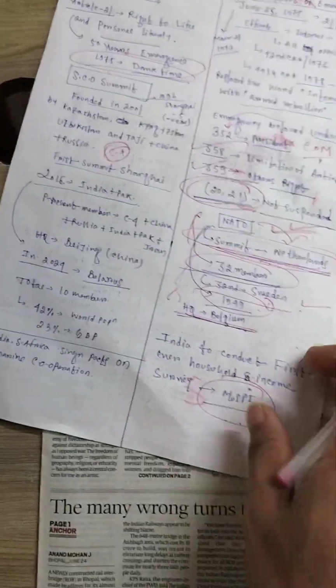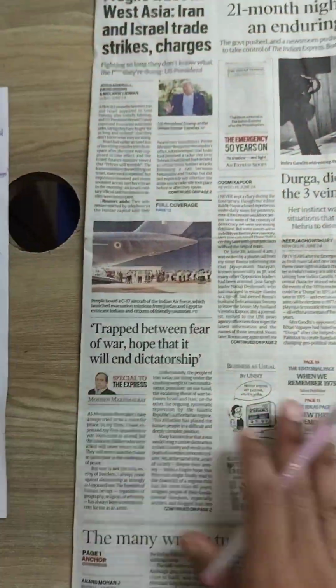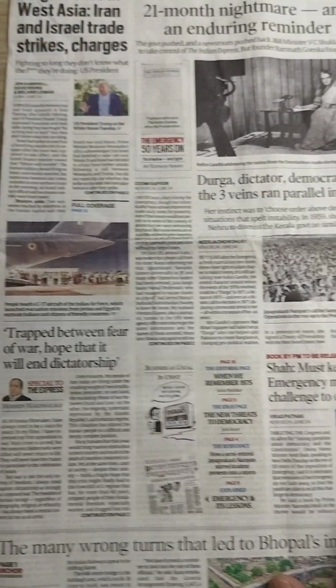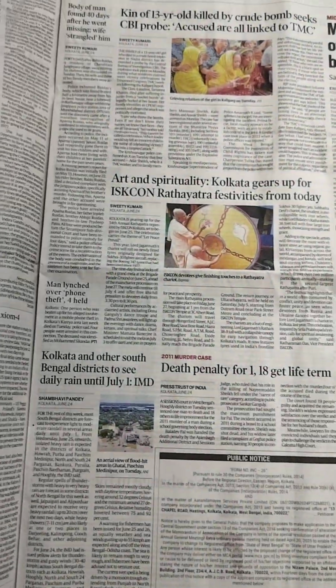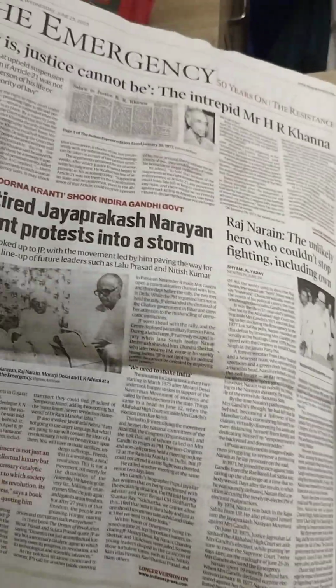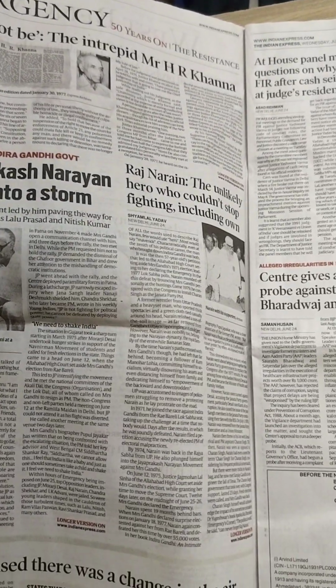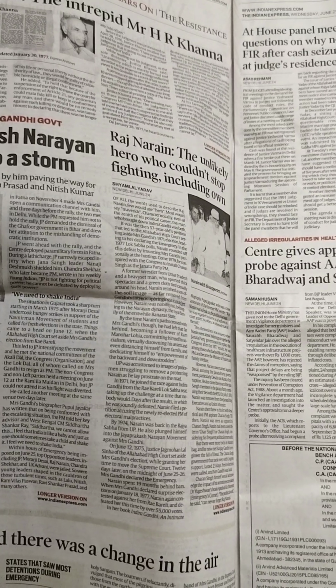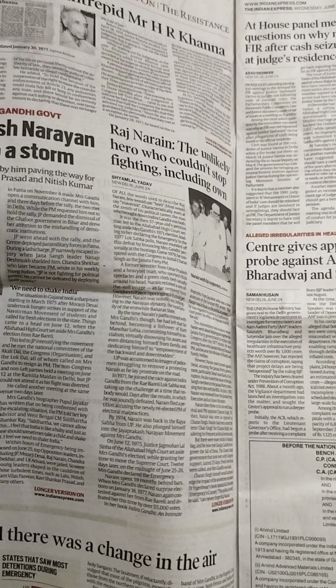Okay, and second, I'll give a summary. The first page: fragile truths, West Asia, Iran and Israel trade strikes. And second, the emergency, Justice Ajar Khanna. At that time in the emergency situation, Khanna was one of the important judges of the Supreme Court.